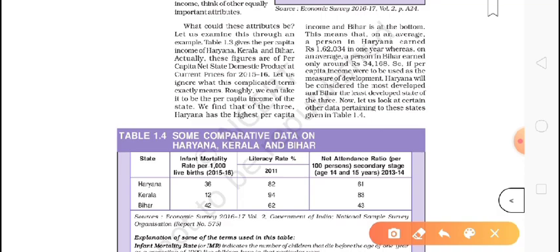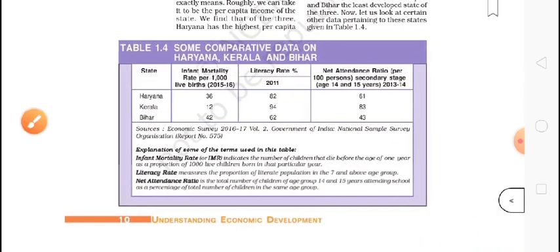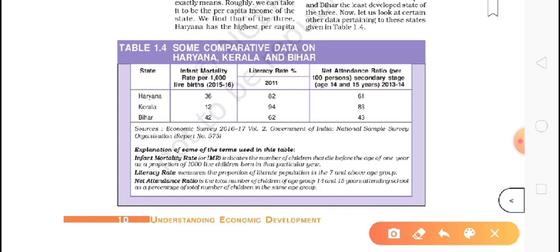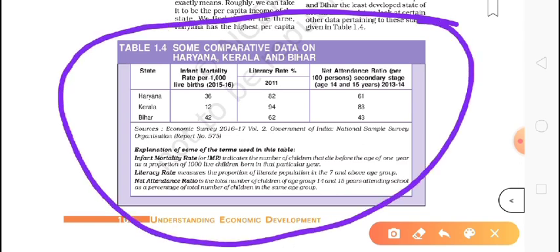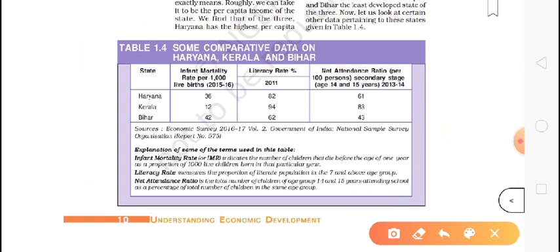Now we have come to table number 1.4, some comparison data on Haryana, Kerala and Bihar. What we saw before was based just on money, meaning per capita income. But this table is not only about money, it is about other things also. In the first row we can see the infant mortality rate.